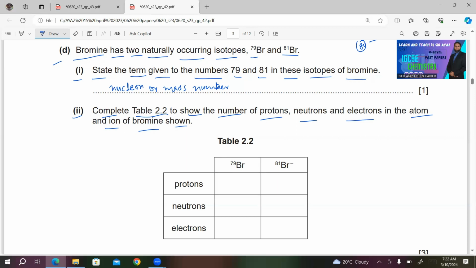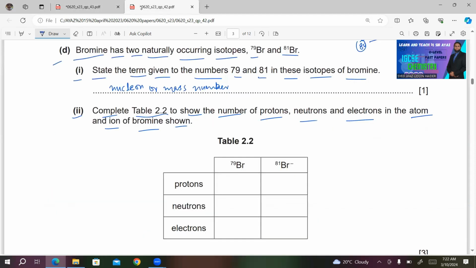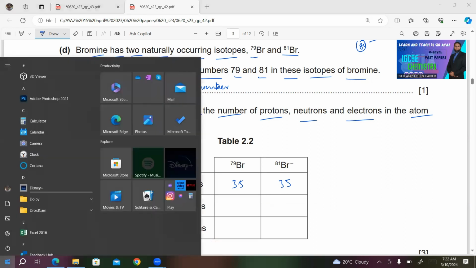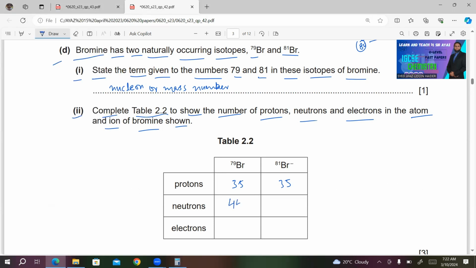So we'll look at the periodic table in order to see the proton number of bromine. Here it is, bromine. Proton number is 35. So the number of protons should be 35 for both of these straight away. For bromine-79, I need to subtract 35 from 79 in order to get the number of neutrons. 79 minus 35, 44. What about the electrons? It's a neutral atom, so the electron number should be the same,